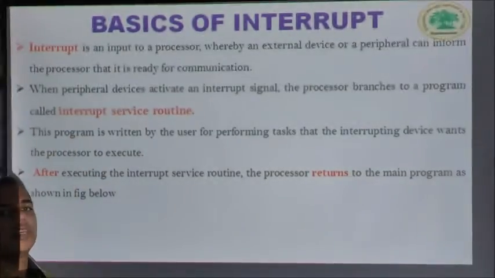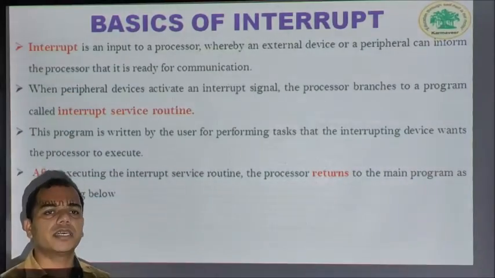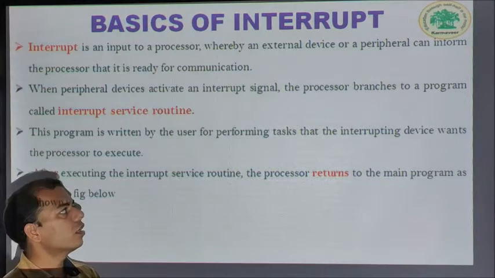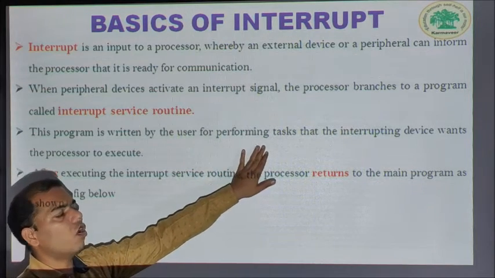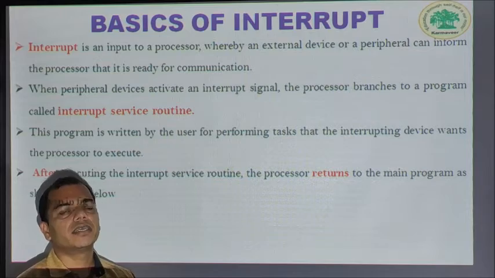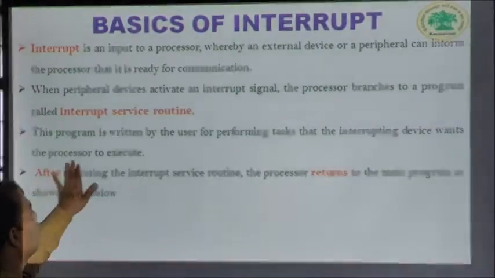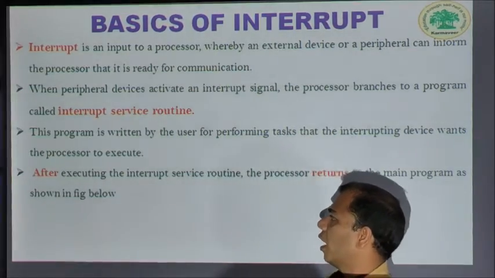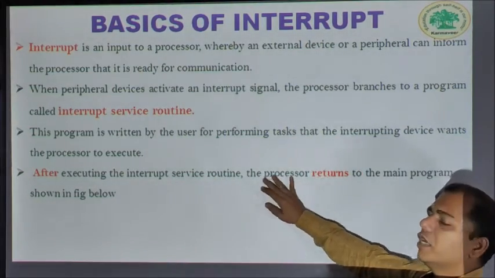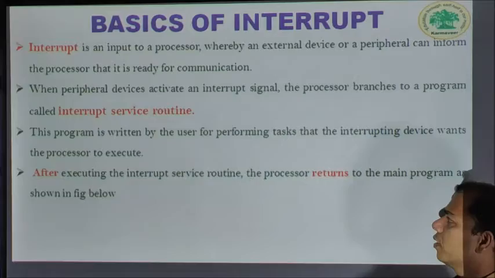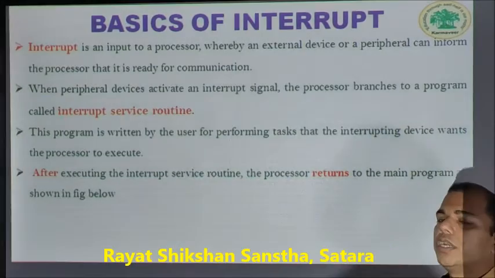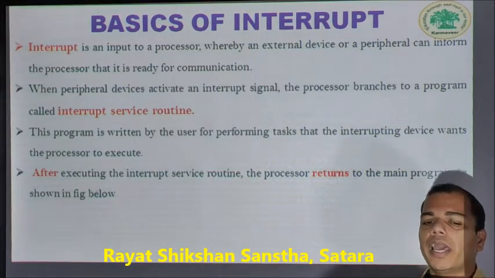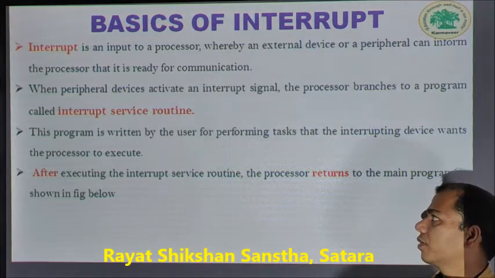This program is written by the user for performing the task that the interrupting device wants the processor to execute. After executing the interrupt service routine, the processor returns to the main program as shown in the figure.